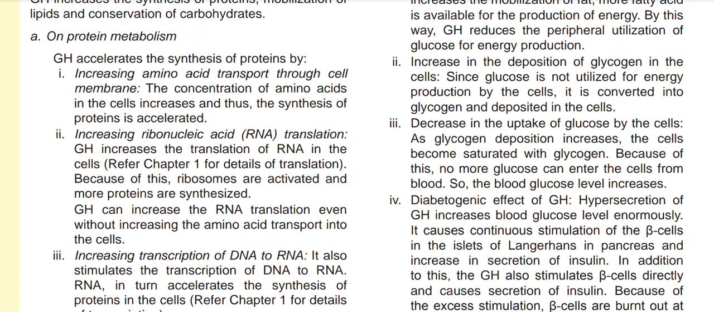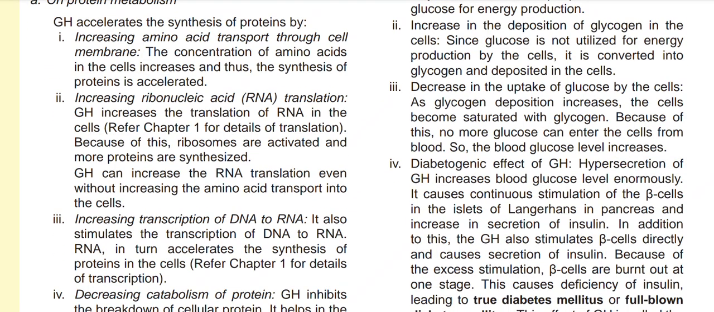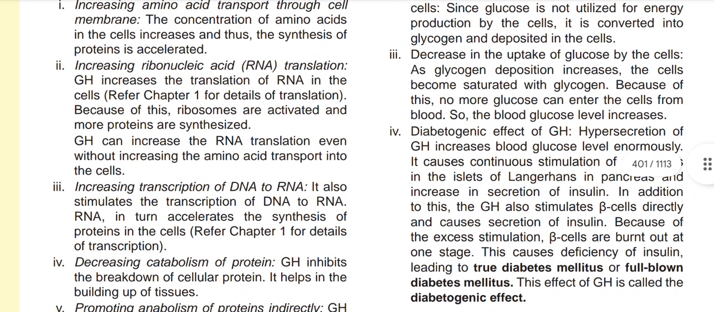Now, increasing amino acid transport through the cell membrane. What is this? The concentration of amino acids in the cell increases and thus the synthesis of protein is accelerated. Now, increasing RNA translation. Growth hormone increases the translation of RNA in the cells. Because of this, the ribosomes are activated and more proteins are synthesized. Growth hormone can also increase the RNA translation even without increasing the amino acid transport into the cell.